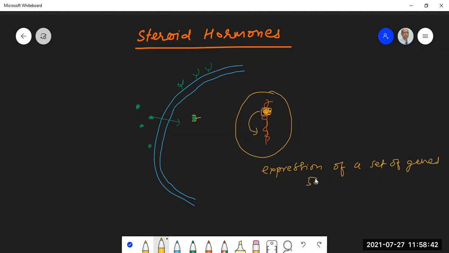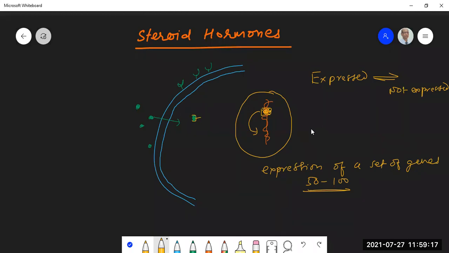About 50 to 100 genes will have their expression regulated. Regulated means that if a gene is already expressed, it may be switched off, and if it is switched off, it may be switched on. Both things can happen: not expressed to expressed, and expressed to not expressed.